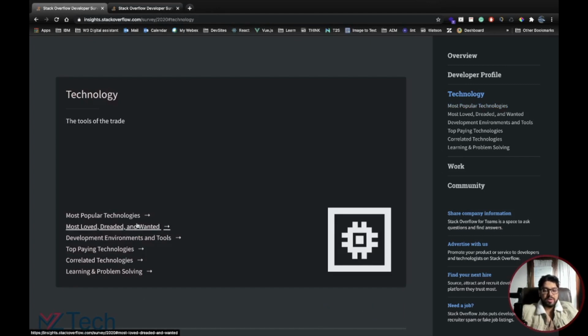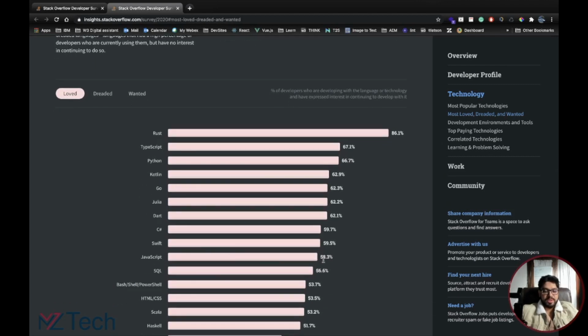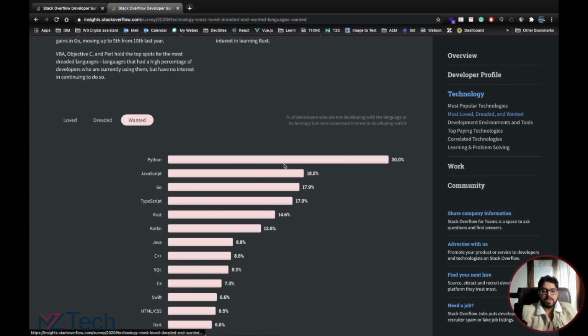Most loved, dreaded, and wanted technology. So let's open that up now. Most loved technology, Rust. I haven't used it before. Loved, TypeScript. Again, as I said, TypeScript is going up there right now from a preference wise, and Python is there, Kotlin, Go, Dart, JavaScript is here, right? Wanted, again, Python is up there, then JavaScript. So you'll see those patterns that Python, JavaScript, TypeScript, all of those are usually towards the top.